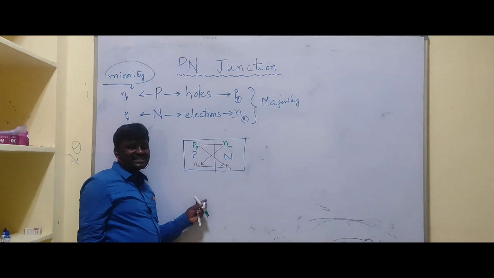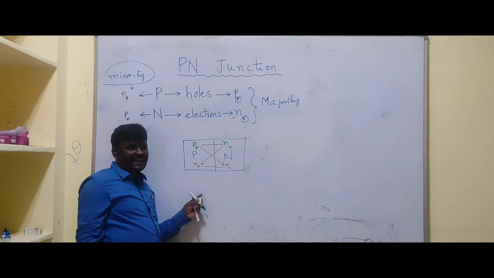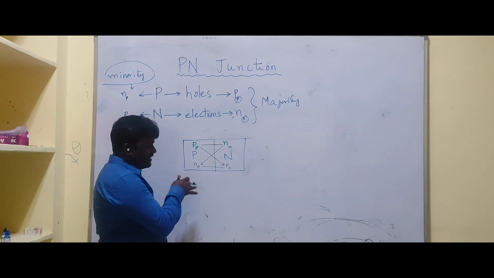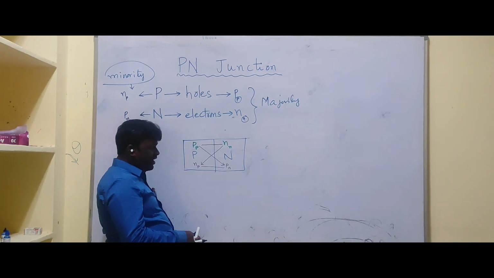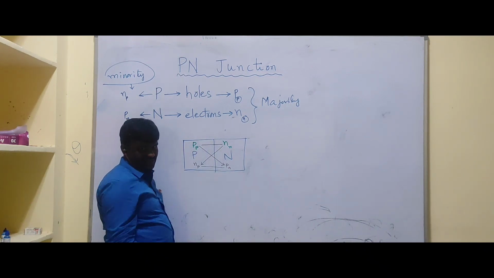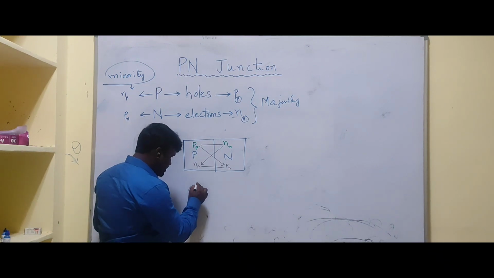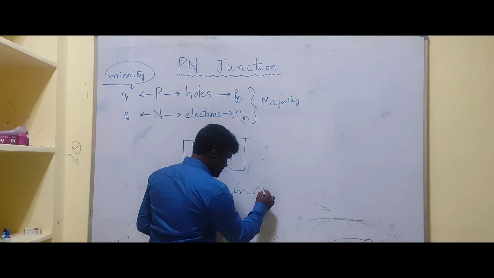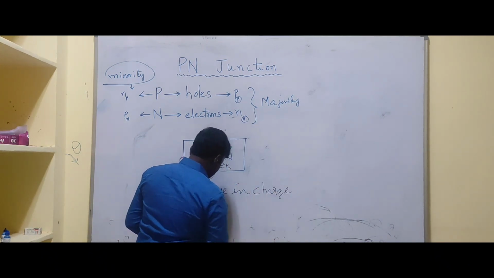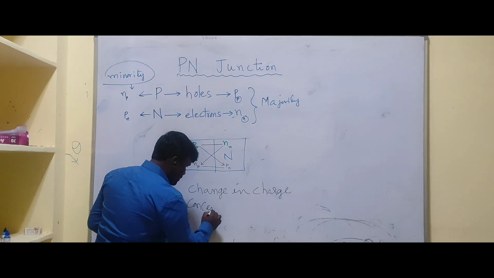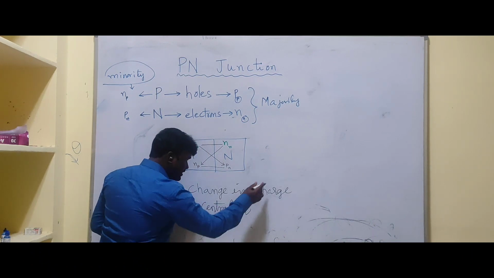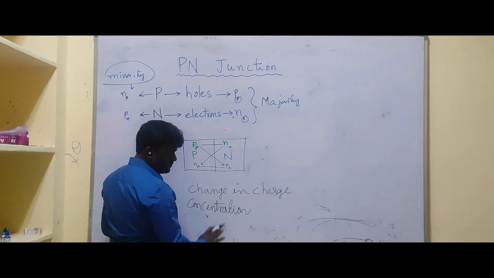Due to this, there exists a gradient of density of the charge concentration. Gradient means change in charge concentration.